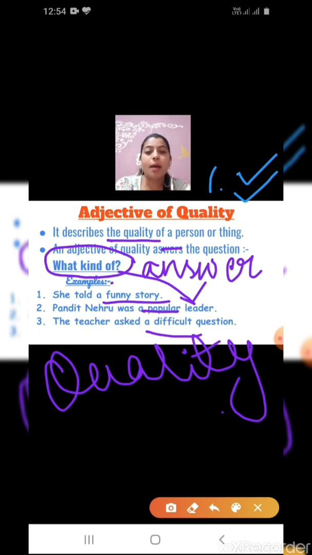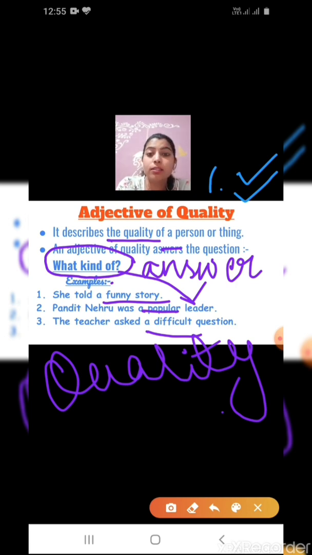Okay, for example, if you go to a clothes shop, you generally hear your mother ask what kind of material is used in this, what kind of quality it is. That means she is asking about the quality, what kind of. Here also, adjective of quality means we are asking its kind.